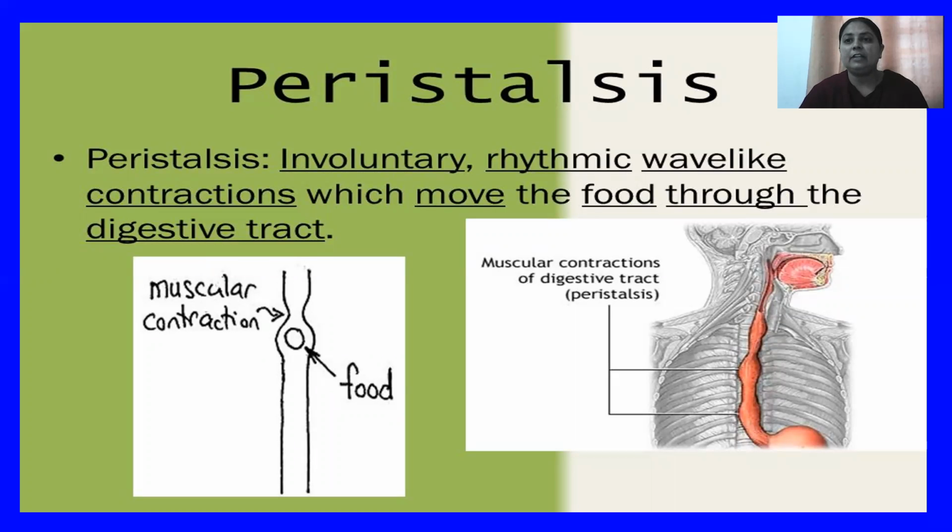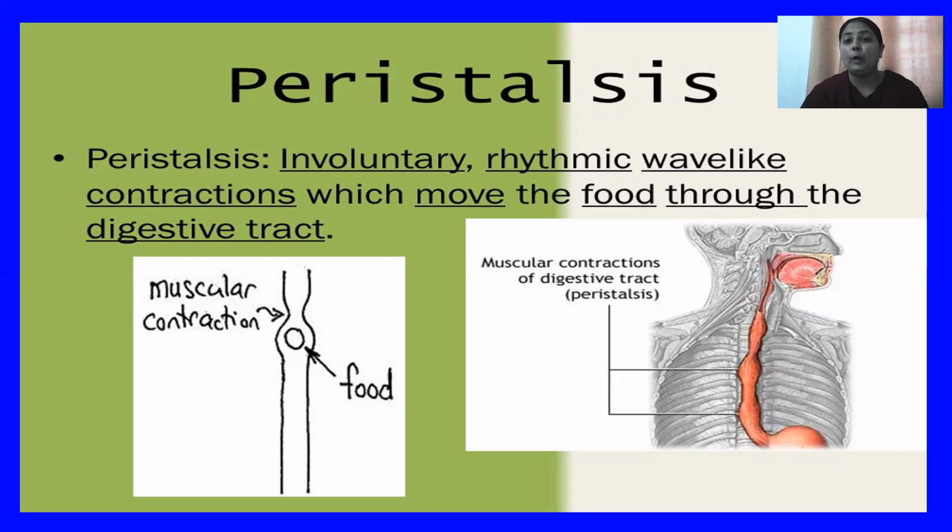As a result, the food particles move in a forward direction in the form of a wave, and such muscular movements performed by the esophageal muscles for pushing the food towards the stomach are known as peristaltic movements or peristalsis. So what is peristalsis?